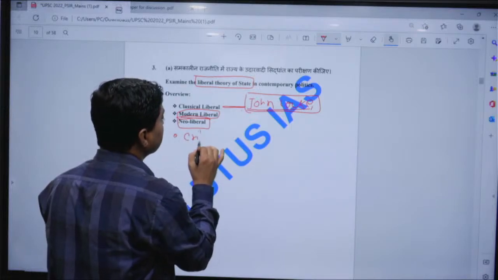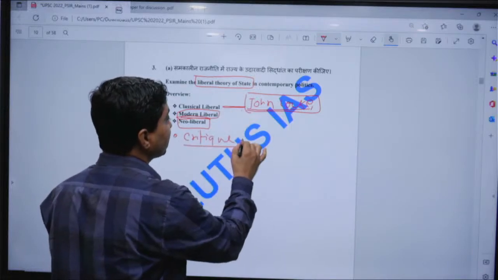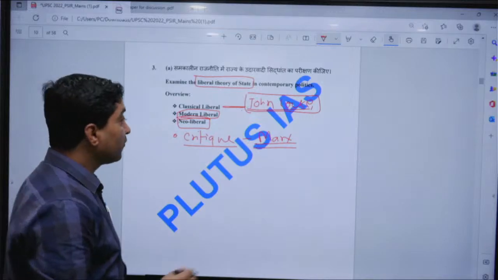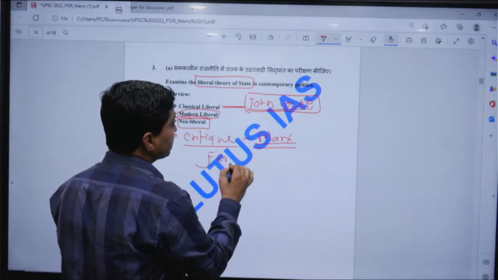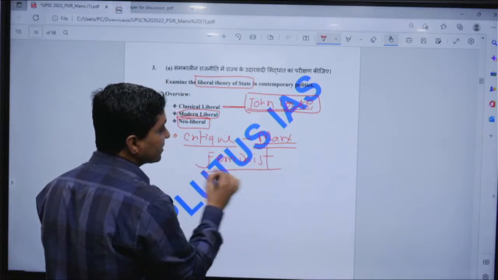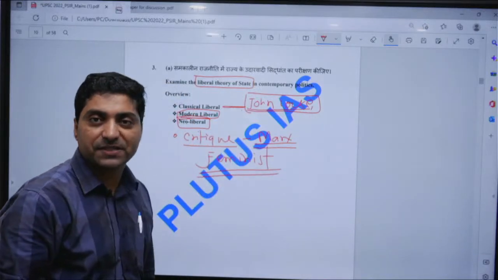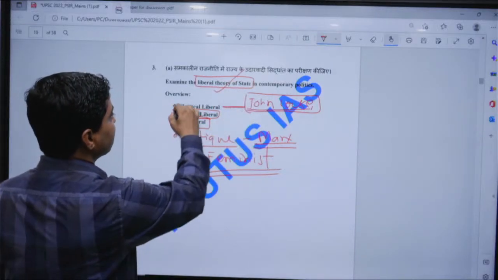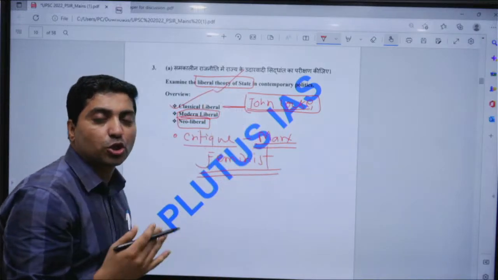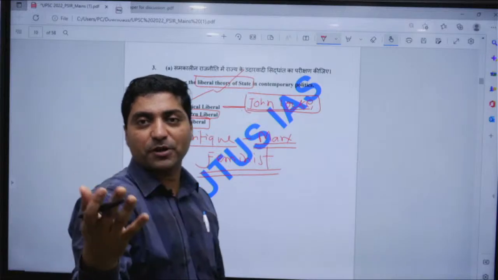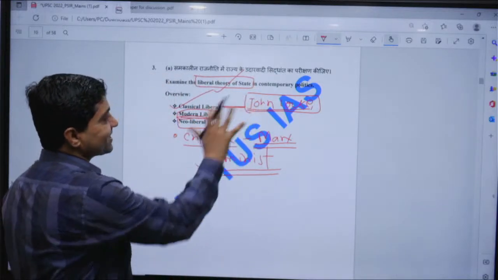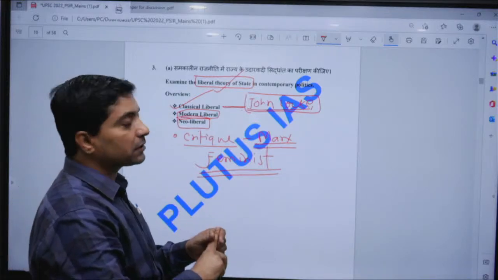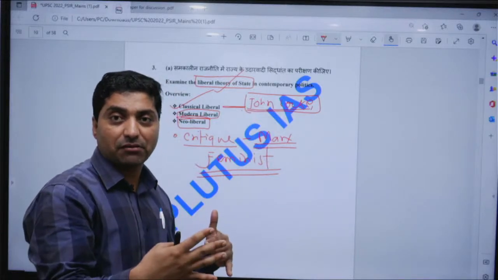What are the critiques? For example, Marx was a staunch critic of the liberal theory of state. Feminists also have their own criticism against the liberal theory of state. So one can write about the liberal theory of state in three parts: the classical liberal theory, what classical liberals like John Locke, Adam Smith, Herbert Spencer and Thomas Paine think about the state. Classical liberals talk about representative democracy and limited government.